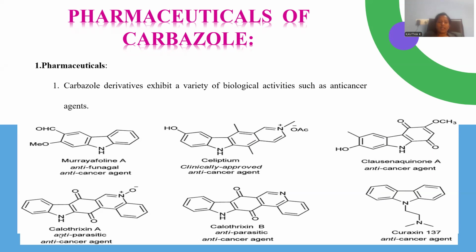anti-cancer agent. Calothrexin A and calothrexin B are both the same derivatives. The only distinctive factor is the N-oxide. Absence of N-oxide is called B. Presence of N-oxide is called A.